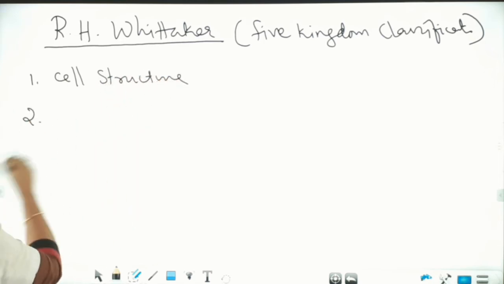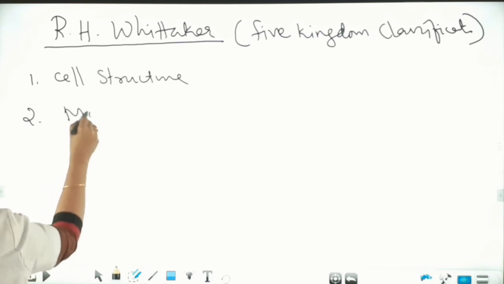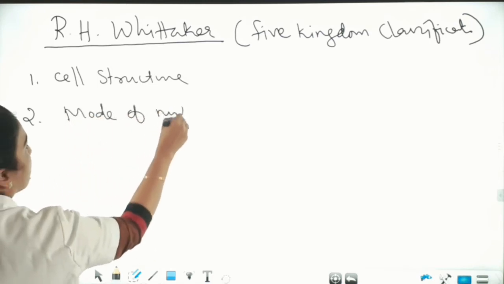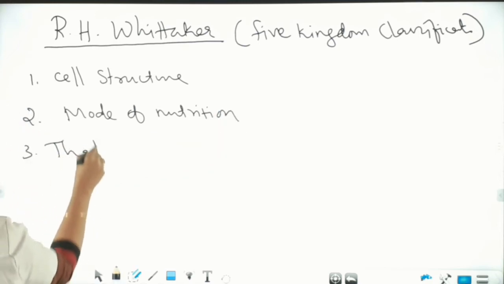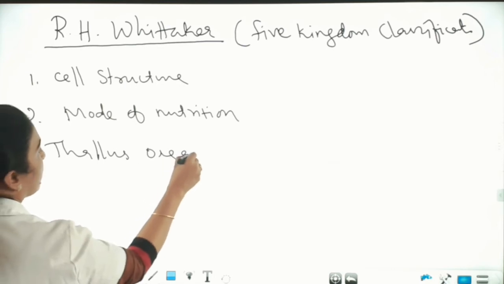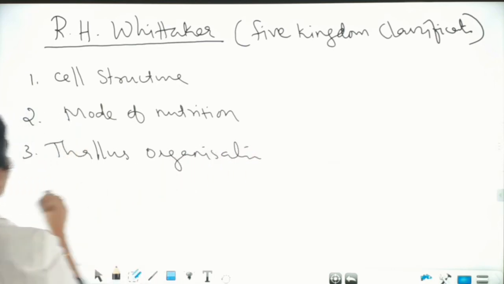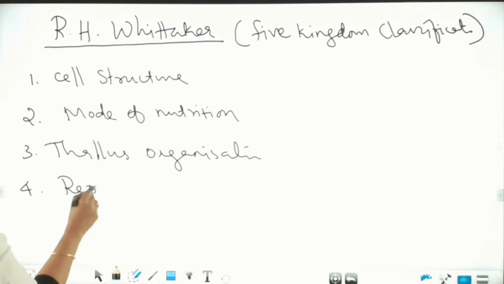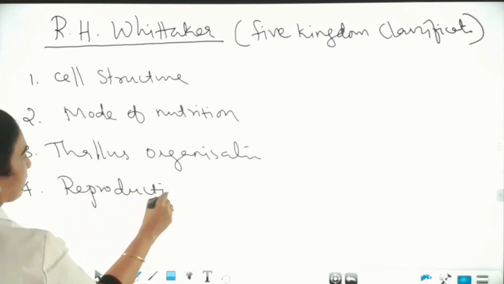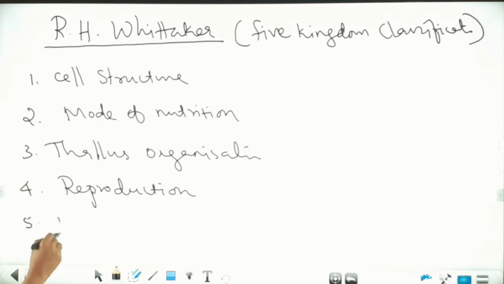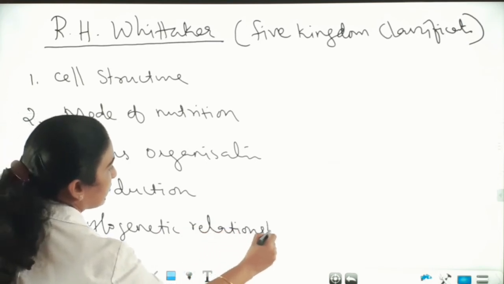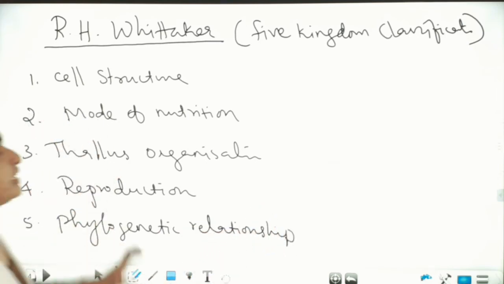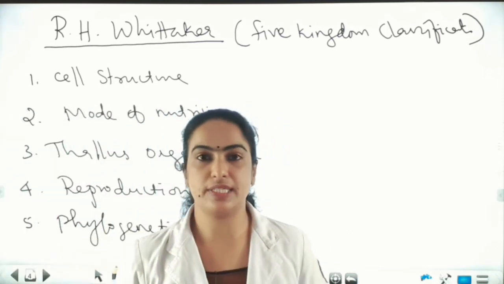Second, mode of nutrition. Third, thallus organization. Fourth, reproduction. And fifth, phylogenetic relationship. These are the criteria on which Whittaker proposed five-kingdom classification.